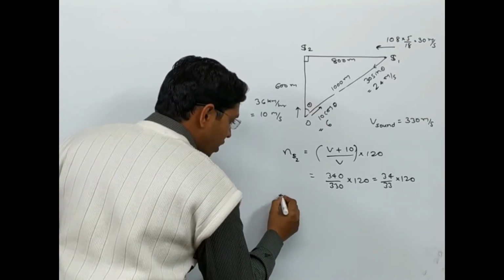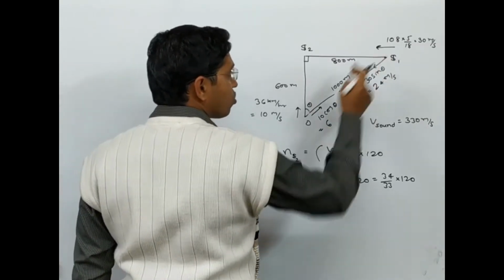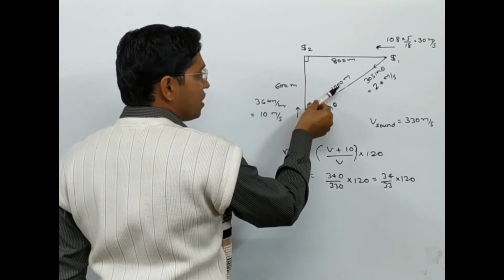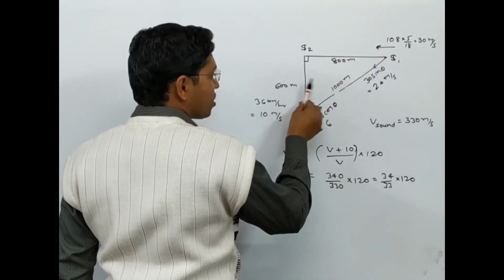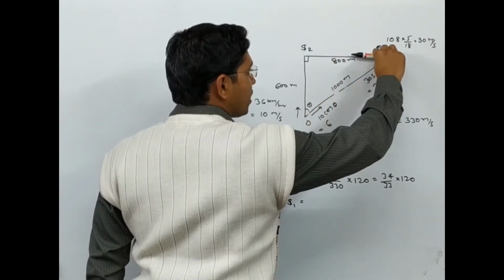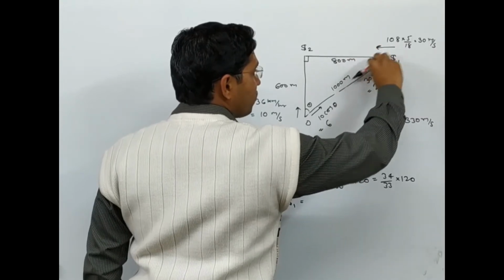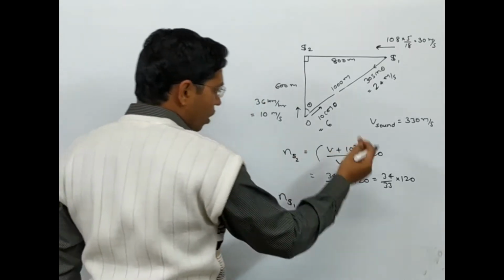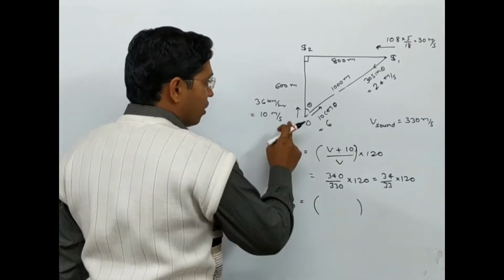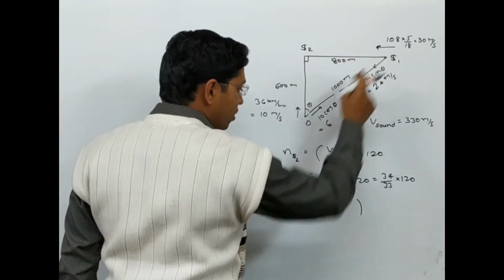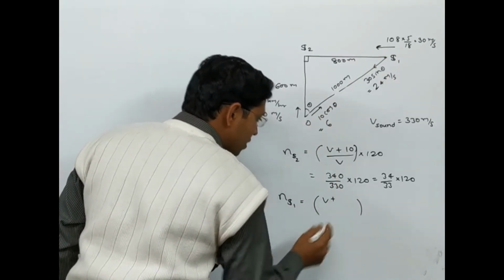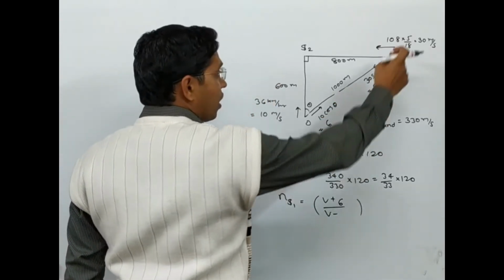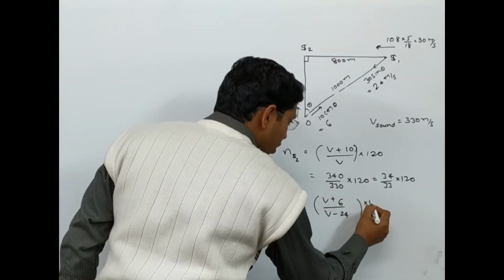Now similarly we can find out the frequency heard by the observer due to the source S1. For that, what I will do is take the components of their velocities in the direction such that this is going to be 10 cos theta, and its velocity is in this direction, so its component will be 30 sin theta. Now due to that, the frequency which will be heard by the observer due to S1 is going to be v plus.